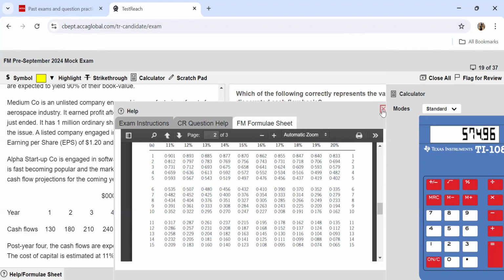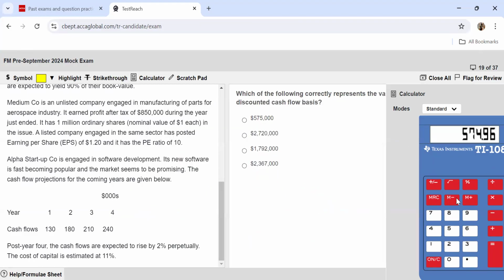So for the perpetuity, I have a simple formula. I will use the dividend growth model formula over here. I have last year's cash flows are 240. These are going to be rising by 2%. So multiplied by 1.02. And then you divide this by your cost of capital, which is given to you as 11% minus the growth rate, which is 2%. So this gives you your denominator as 0.09. Now you arrive at 2720 to be the value of perpetuity.